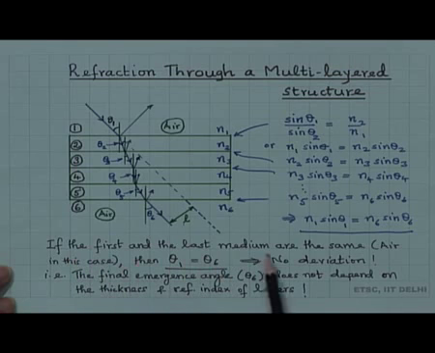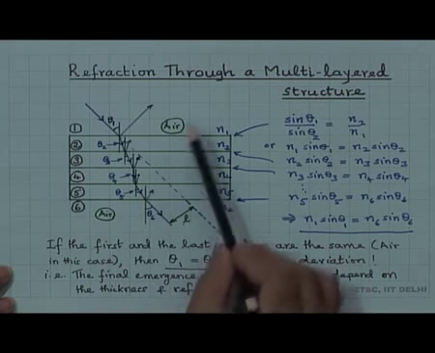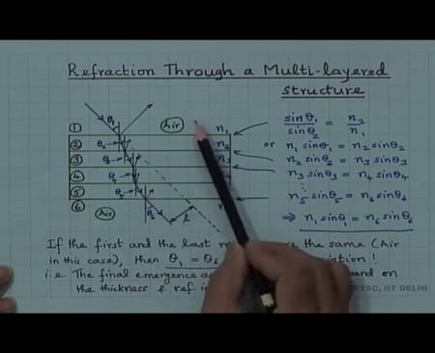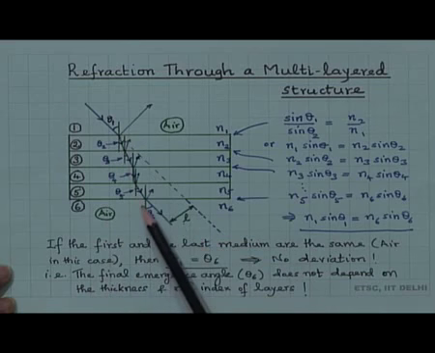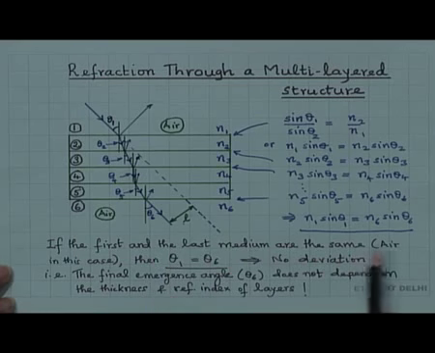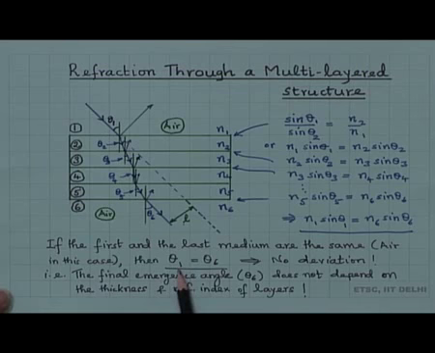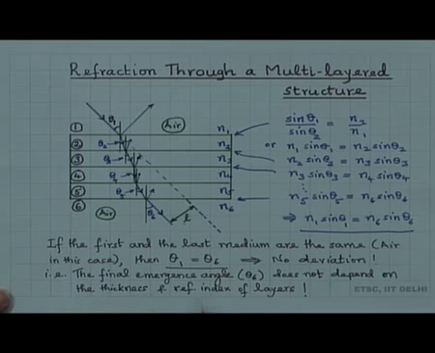If the first and the last medium are the same, in this case air, this was a stack of 4 layers, on both sides there is air, a ray of light was incident here and the ray is emerging from here. The first and last medium may not be the same, it could be water in another problem for example, but if they are the same, then theta 1 is equal to theta 6, which implies there is no deviation. That is, the final emergence angle theta 6 does not depend on the thickness and refractive index of the layers.